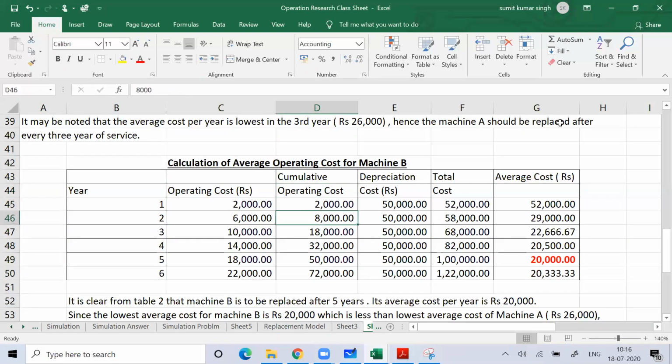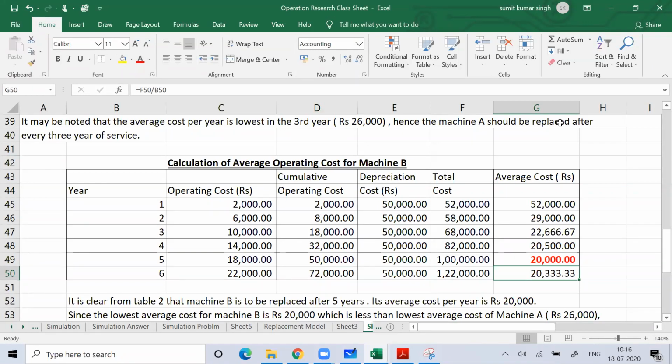That cumulative of operating cost I'll add with the depreciation. What is the depreciation? Again, there are no scrap values given. So whatever is the purchase cost, that is your depreciation cost. If you add the depreciation with your cumulative operating cost, you will get the total cost. And if you divide your total cost by the year, on a yearly basis, you get the average cost. And then when you look at the average cost, you need to see when your average cost is minimum. Whenever you find that your average cost is minimum, it means it is high time now to replace this machine.